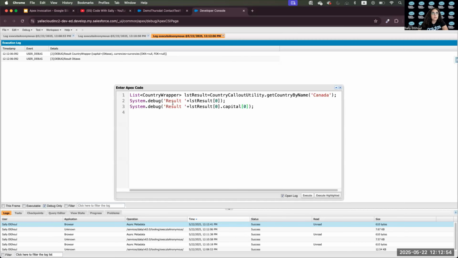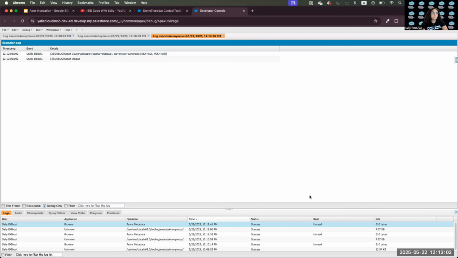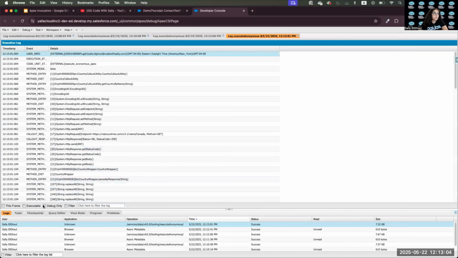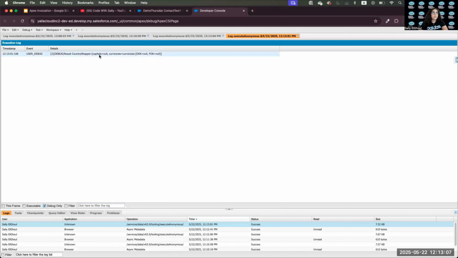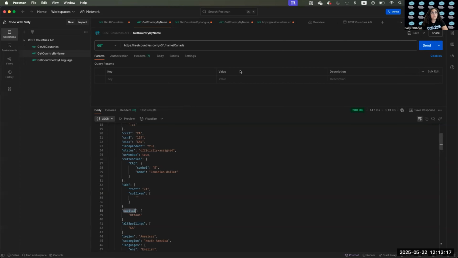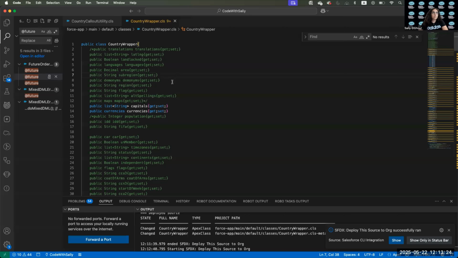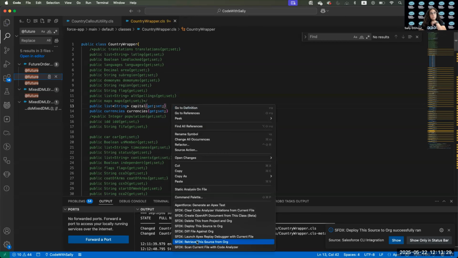So now, okay, let's comment this. It's complaining that we don't have a property called capital anymore because we changed it to capitals, but let's print the result. The result now will have the capitals as null and the currencies returned. The reason the capitals is null is that the JSON had capital as the property name, but when we did the wrapper, we changed it to capitals. So the property names have to match.